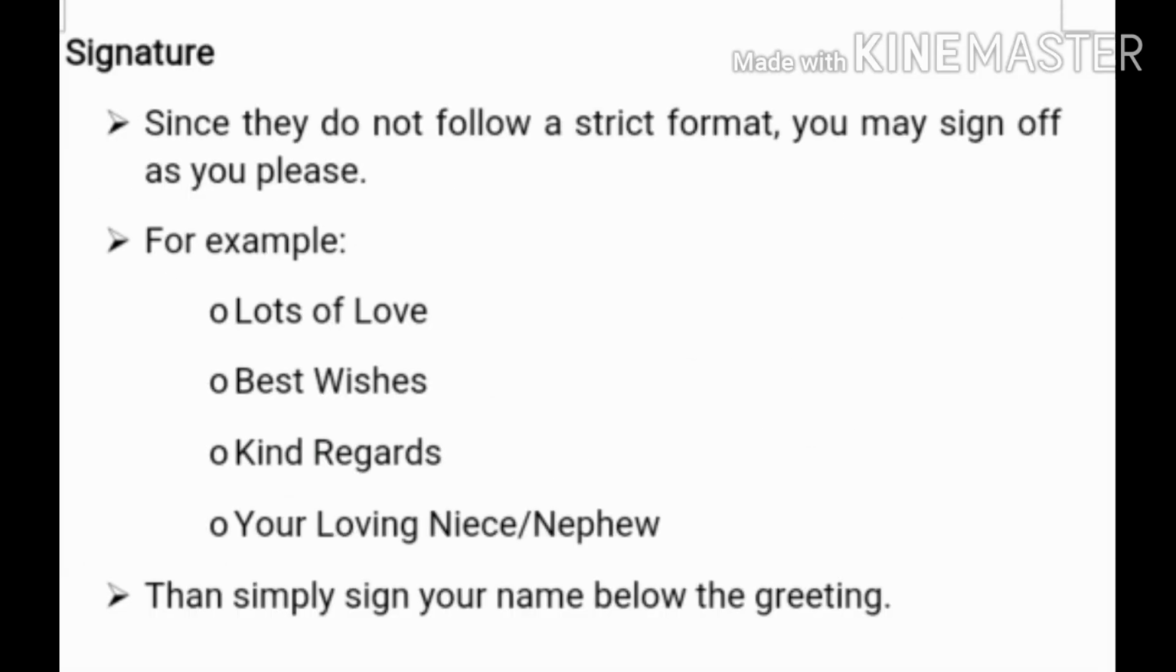At last, you have to write the signature. So no need to be strict about the format, because this is an informal letter. So how can you write? For example, lots of love, best wishes, kind regards, or you can also write your loving niece or nephew. These are some examples. And after writing the greeting, you can simply write your name or put a signature over there. So students, this is the format. In detail we have read how we can write an informal letter.